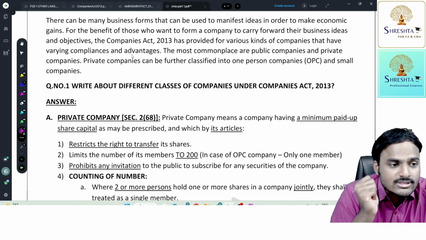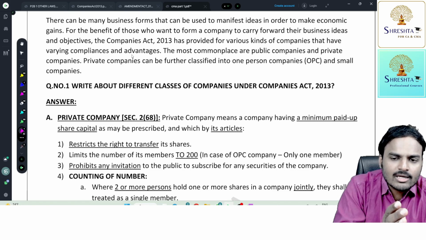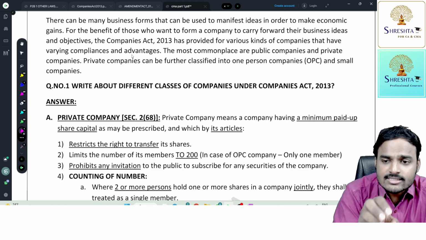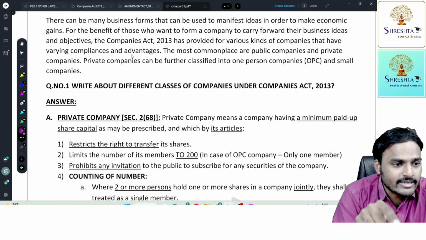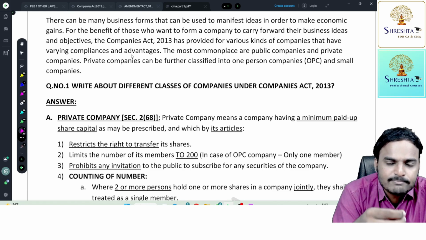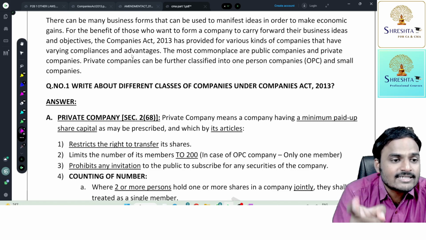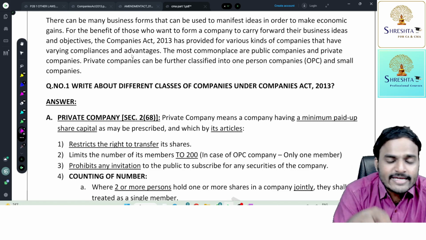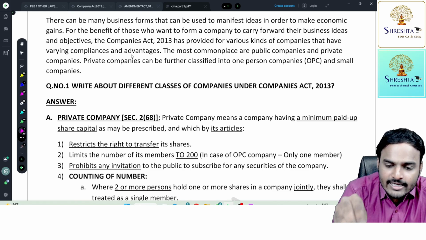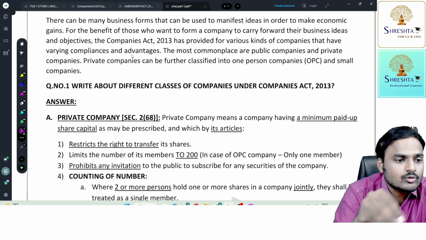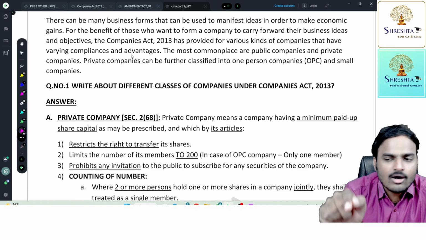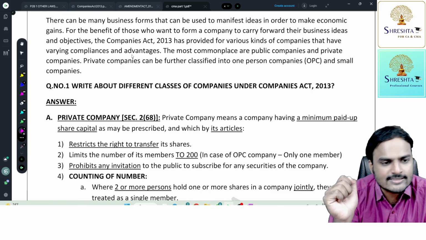Acha, sir. What are those conditions, sir? If any member wants to leave the company, he needs to write his intention of leaving the company in writing. He needs to express his opinion. He needs to specify his intention of leaving the company to the directors in writing. And the board of directors will take the shares of the outgoing member, and the board of directors are going to offer those shares to the existing members. That means the outgoing member should offer his or her shares to the existing members.